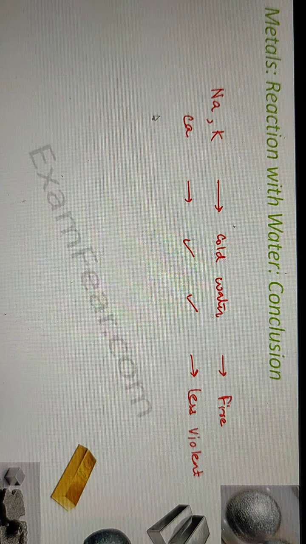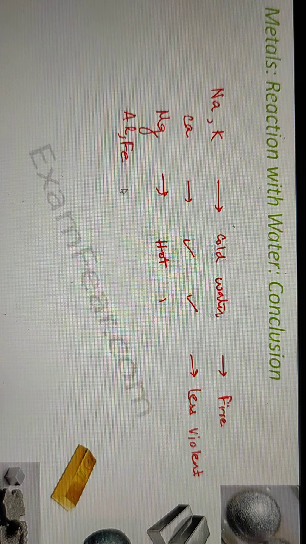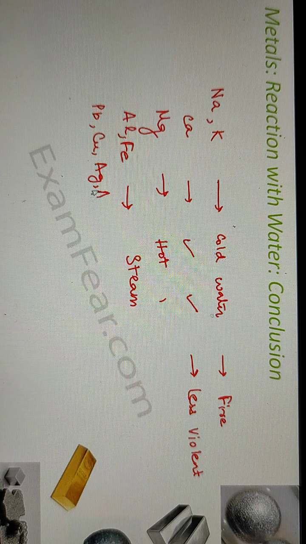Next is magnesium. Magnesium does not react with cold water, it reacts only with hot water. Next are aluminium and iron. They do not even react with hot water, they react only with steam. And finally metals like lead, copper, silver, gold do not react at all.